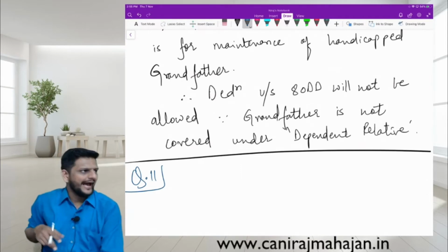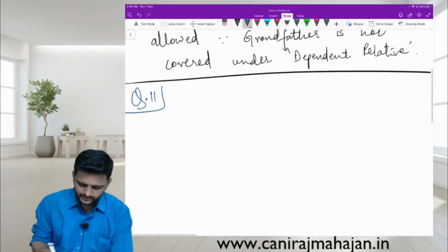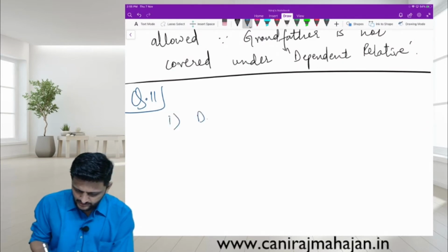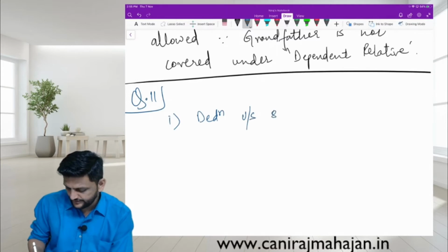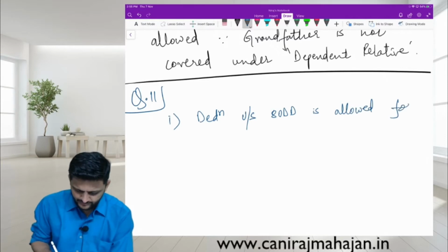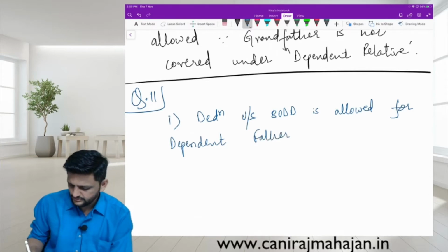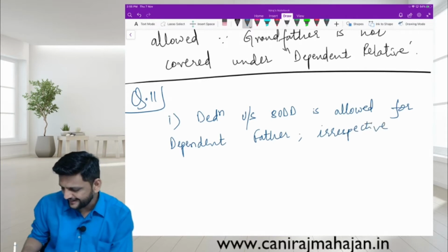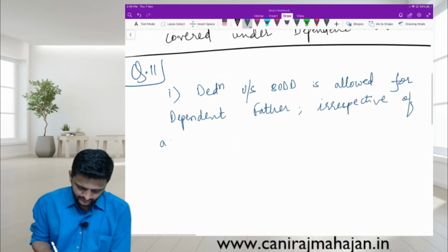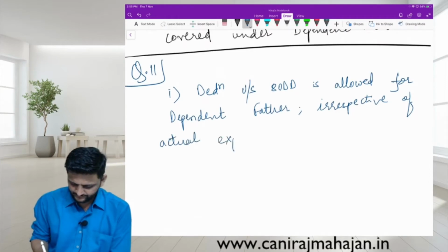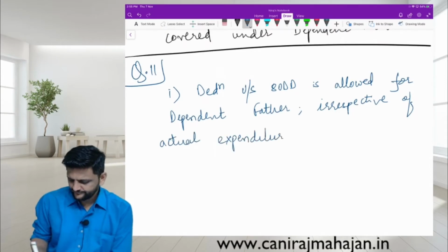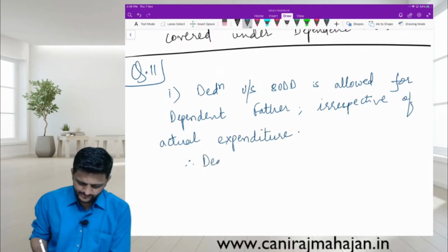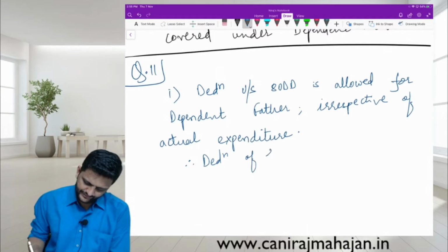Irrespective of actual expenditure, deduction under section 80DD is allowed for dependent father, irrespective of actual expenditure. Therefore, deduction of rupees 75,000.